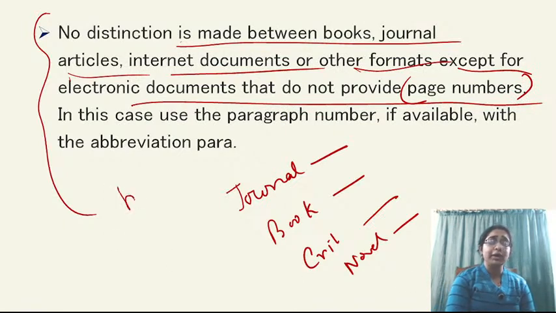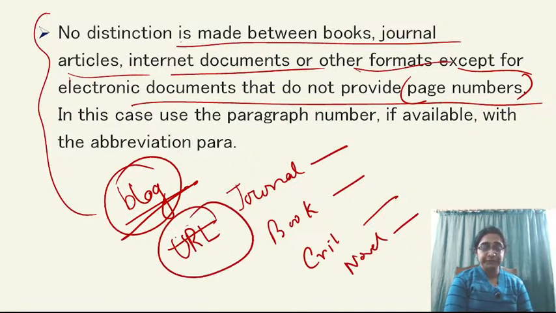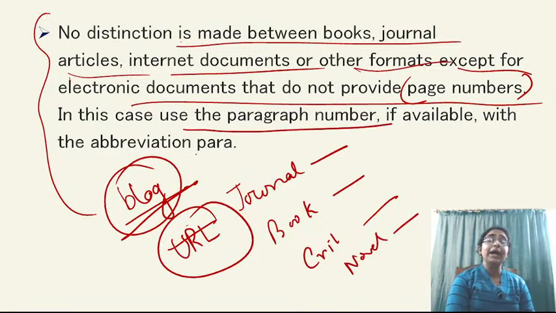for example, you are reading a particular blog. Okay, if you are reading a particular blog and you need to cite that, so in the blog generally we don't have page number, right? So in that case you need to write the name of the blogger and you should give the URL of that blog. Okay, so in this case use the paragraph number if available with the abbreviation para. If paragraph number is available then you can use that.